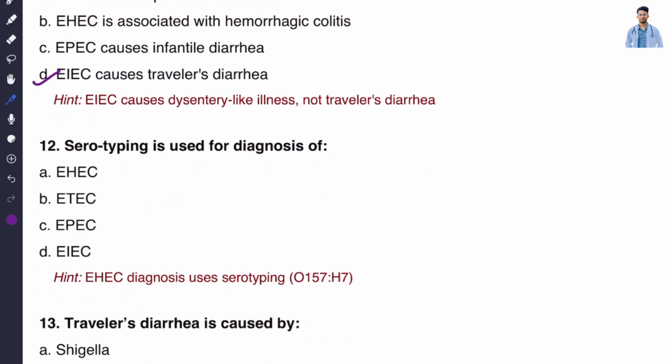Let's move on to question number 12. Serotyping is used for the diagnosis of. The correct answer is option A, enterohemorrhagic E. coli.